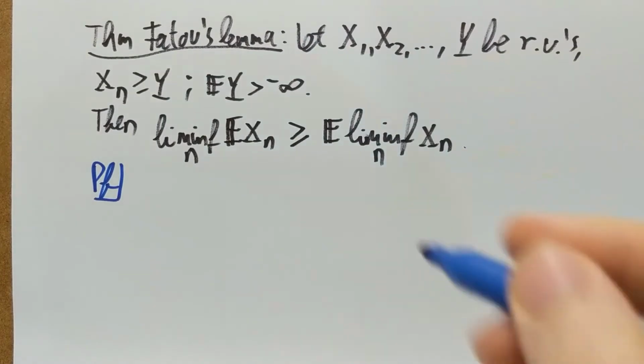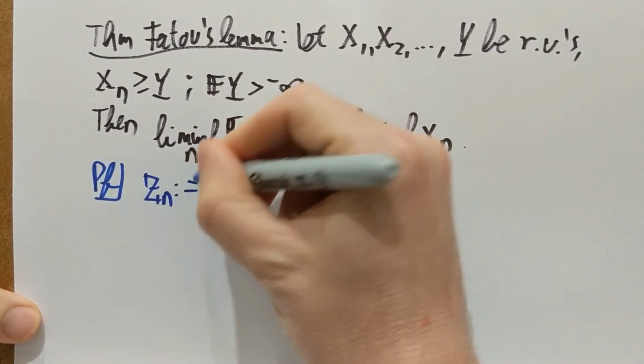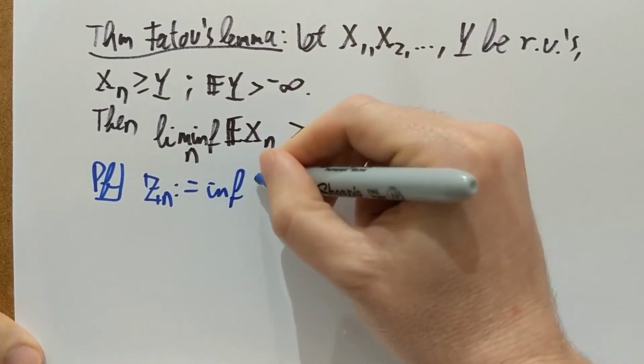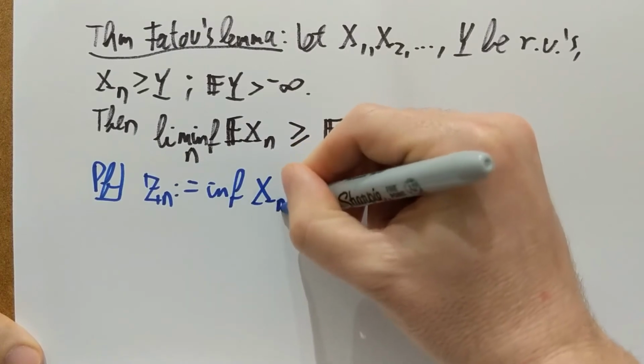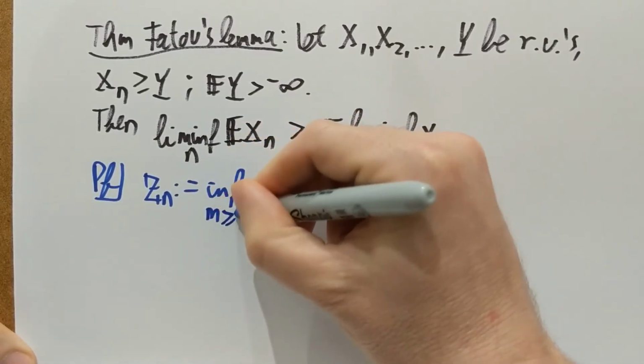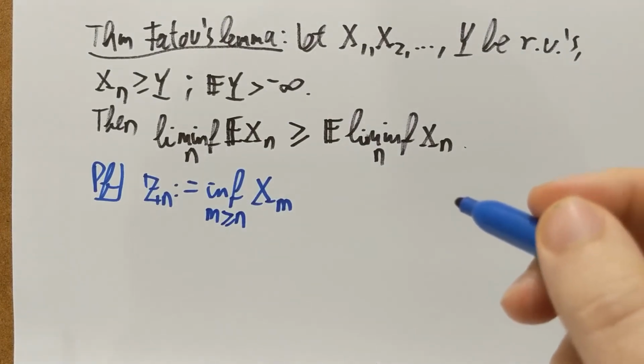The proof goes like this. Define Zn as the infimum of the Xm's when m is at least n. Okay, what do we know about this? Well, there are two things we know.